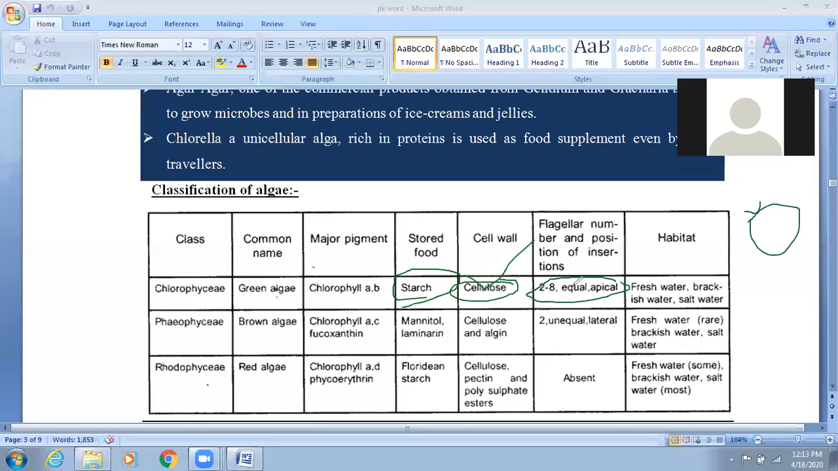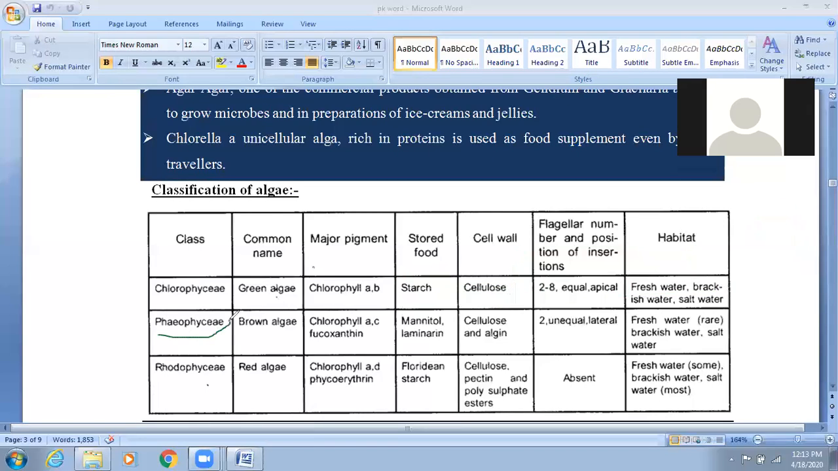Now if we check their habitat, they are found in freshwater, and they are also found in marine water. Most Chlorophyceae are found in freshwater. So these are the details about the Chlorophyceae class of the algae.